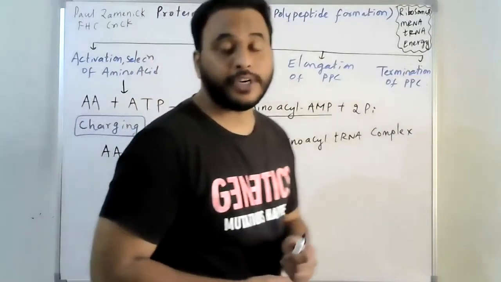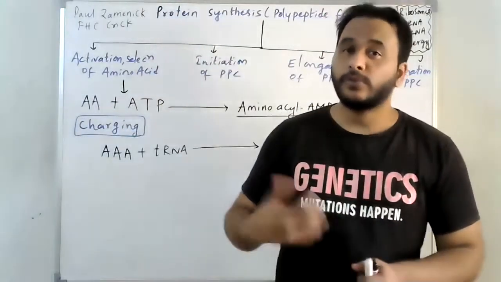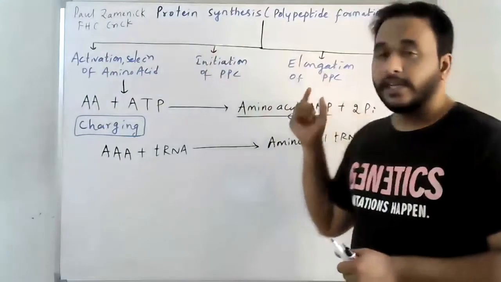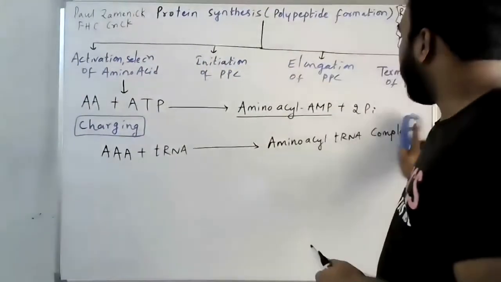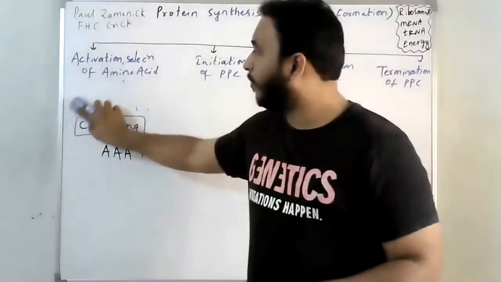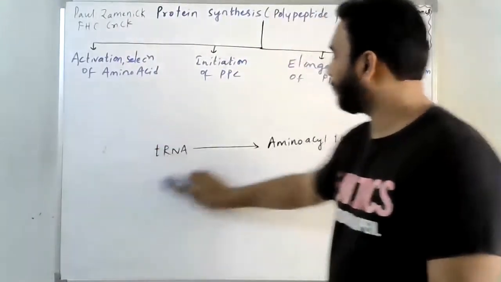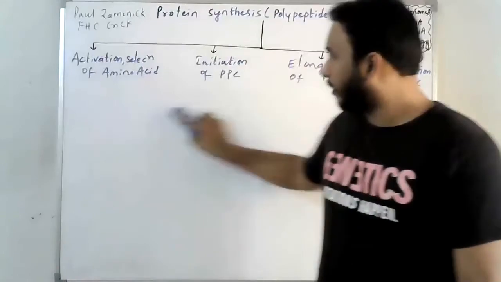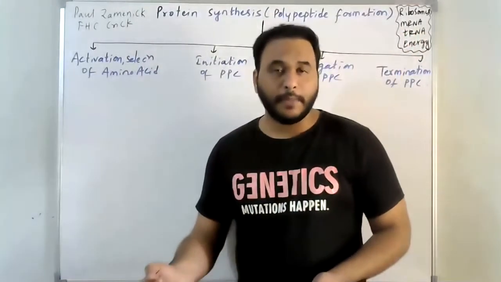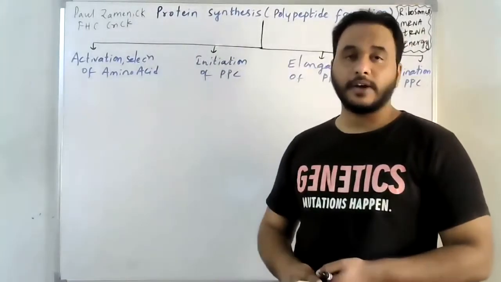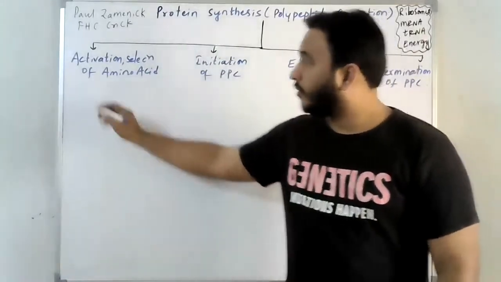Now we are going to study the importance of the ribosome so that we can do the initiation and elongation steps. First, amino acids will be transferred to the ribosome. The tRNA will carry the amino acid from mRNA to the ribosome, the larger subunit of the ribosome.